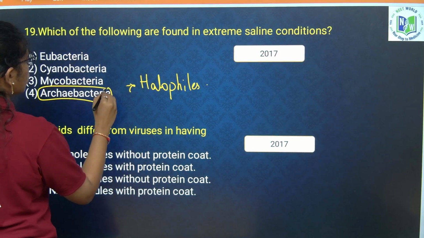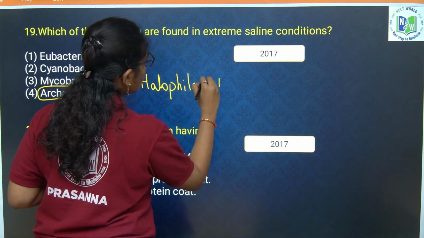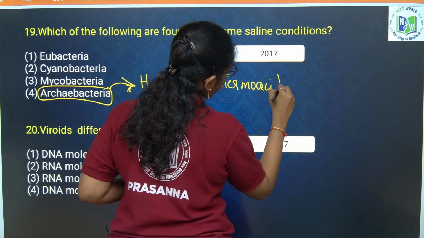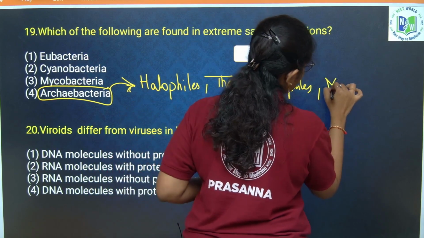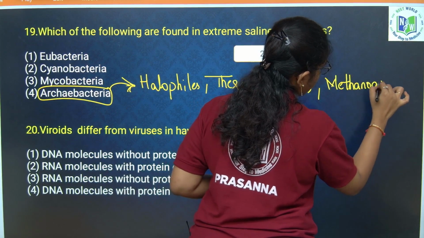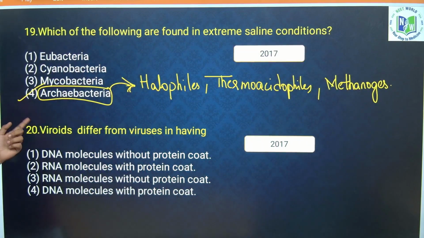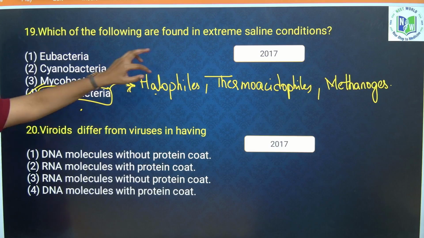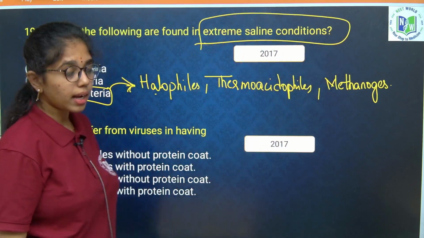What do they belong to? Archaebacteria. What are they? Halophiles, thermoacidophiles, and methanogens. So here we need to choose option 4, because halophiles, which belong to Archaebacteria, can survive in extreme saline conditions.